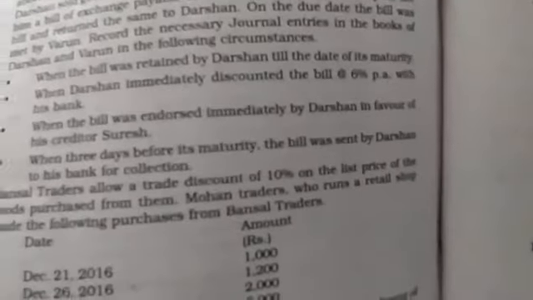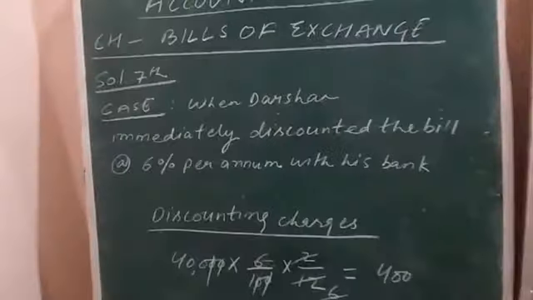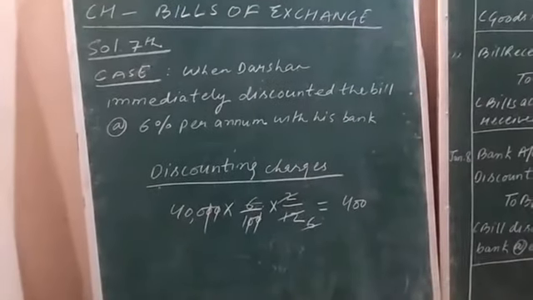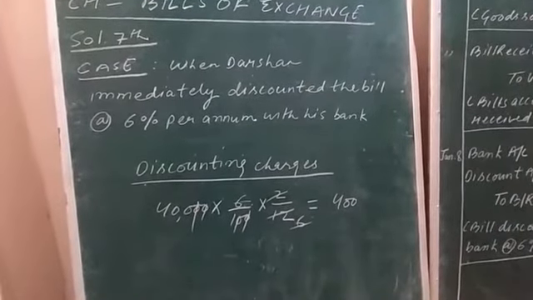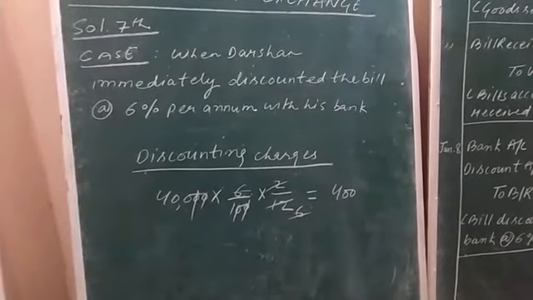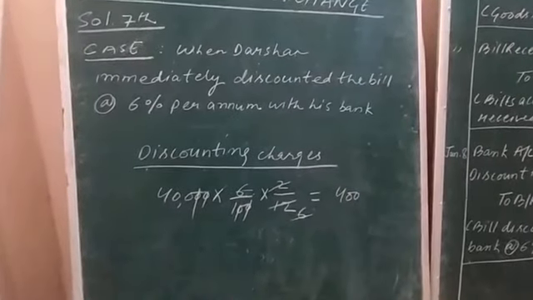I have explained to you what is discounting of bill. Discounting of bill means encashing, when the bill receivable is encashed by the drawer. Here the drawer is Darshan. Darshan is having bill receivable.